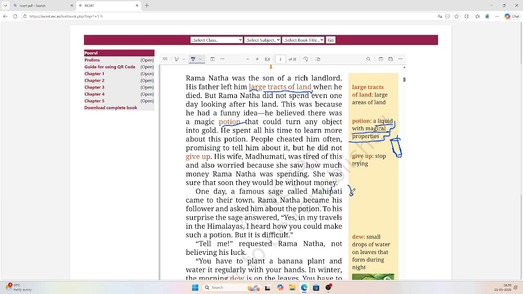So what did Ramanatha say? He requested, tell me, not believing his luck. Ramanatha did not believe his luck. But he said, please tell me, he requested him to please tell him.